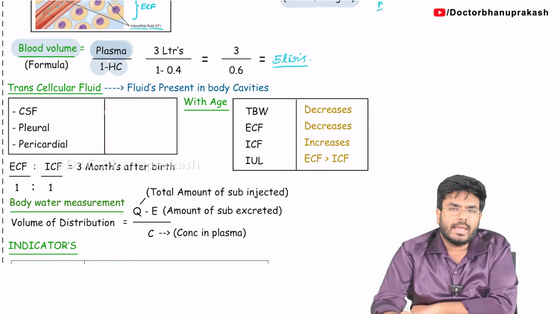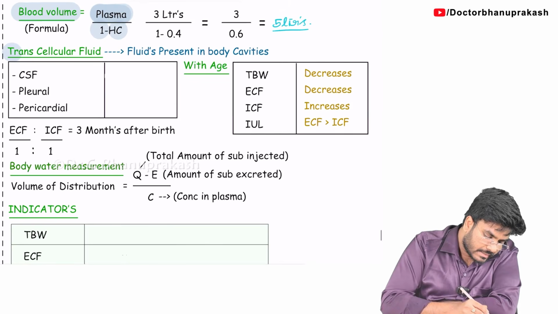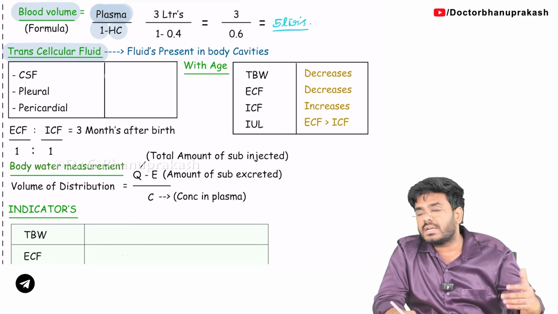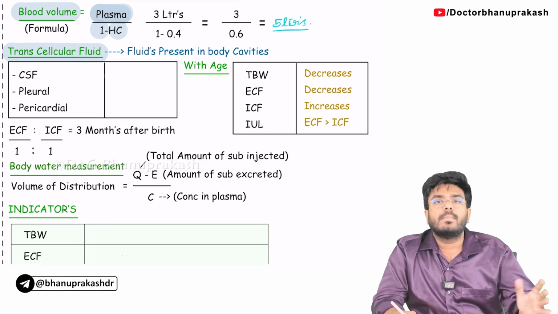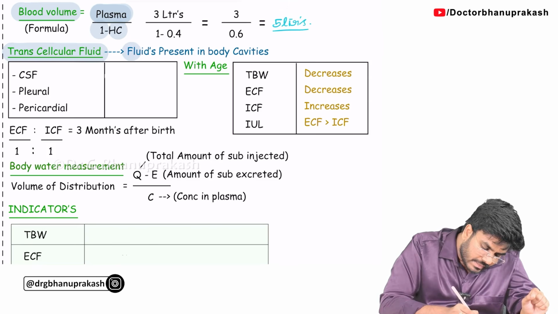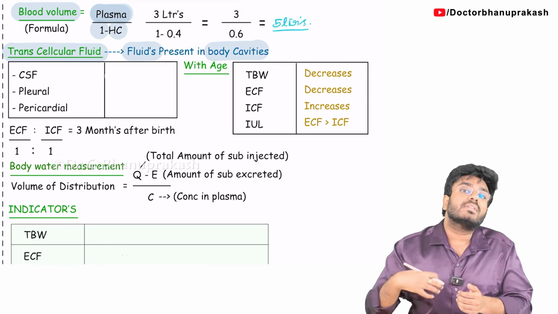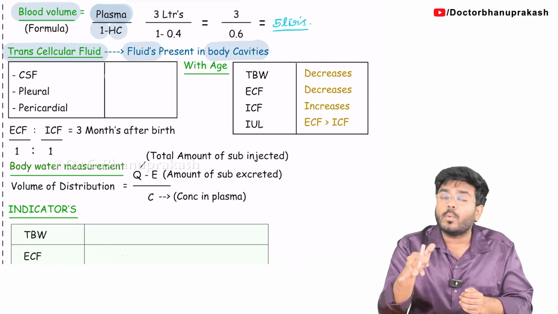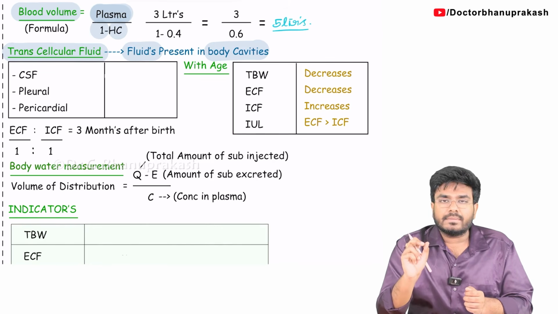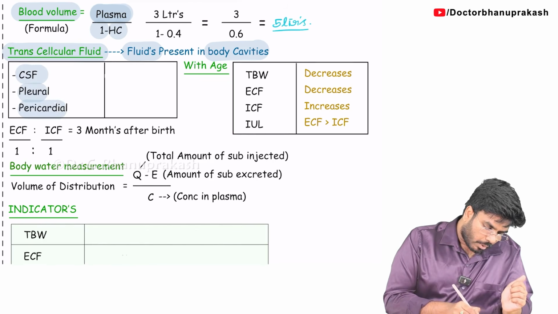Okay. Next, apart from intracellular fluid and extracellular fluid, are any other fluids there? Yes, that is the transcellular fluid. What are these transcellular fluids? Actually, in the previous classification, these transcellular fluids were also considered as extracellular fluids. But according to the new classification, the transcellular fluid is a separate component. Transcellular fluids are present in specialized body cavities. For example, in the intrapleural space, there is intrapleural fluid. In the pericardial space, there is pericardial fluid. In the brain, there are ventricles where the cerebrospinal fluid is present. So these fluids are present in the body cavities.